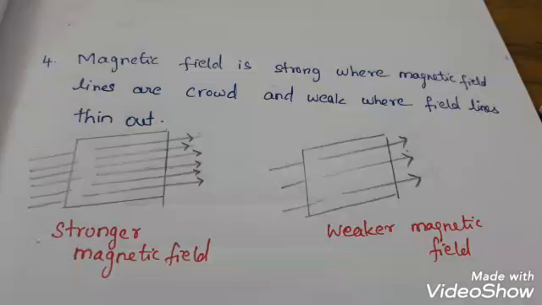We will see the fourth point. Magnetic field is strong where the magnetic field lines are crowded and weak where the magnetic lines thin out. You look at the first diagram, you can see in a particular area more lines are crossing through that area. The lines of force are crowded, so in that case the magnetic field is stronger. In the second case, in the given area, only a few lines are passing, so the magnetic field is weaker in that case. The more crowded the lines, the stronger the magnetic field.